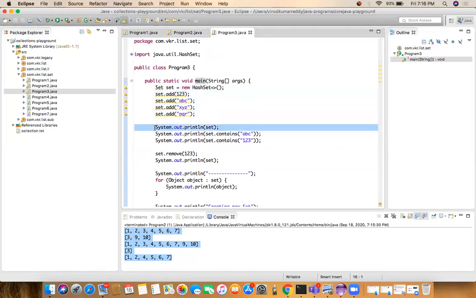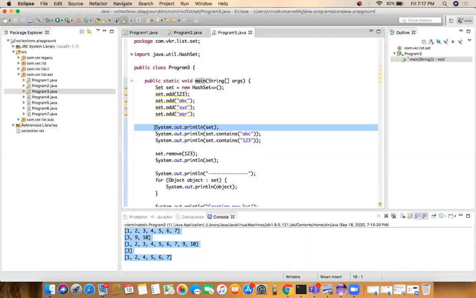Whenever we print the elements, System.out.println of set, whatever elements we added in the set, they won't come in order because a set is unordered. It's not maintaining any order. It will add them in a different order. So we have the same number of elements in our set object.